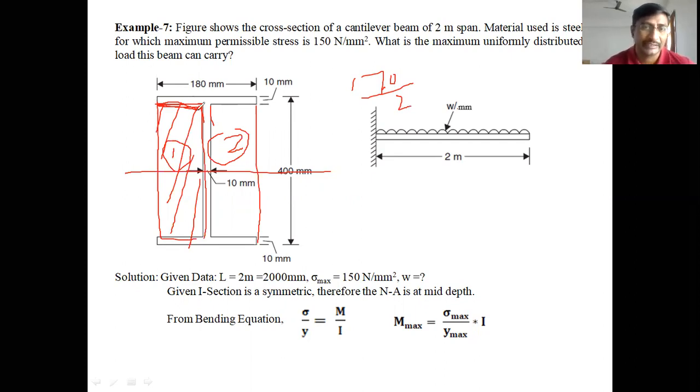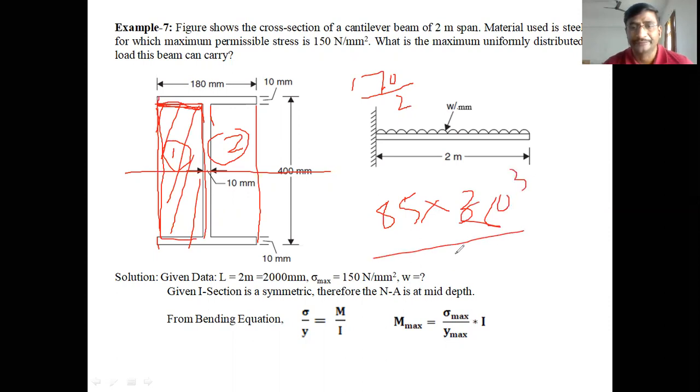So 85 is the breadth, and the total height of this first area is 400 minus 10 and minus 10, the thickness of the flanges, which is 380. So 85 into 380³ by 12 is the moment of inertia of the first area, and the moment of inertia of the second area is also the same, therefore into 2. So the total moment of inertia subtracted from the overall is 2 into 85 into 380³ by 12.